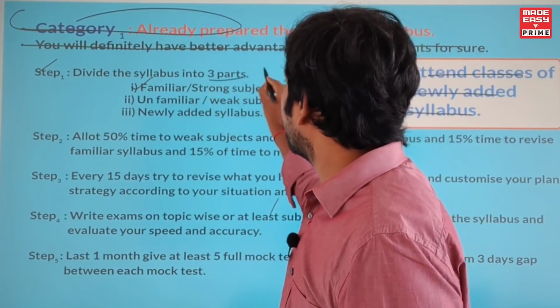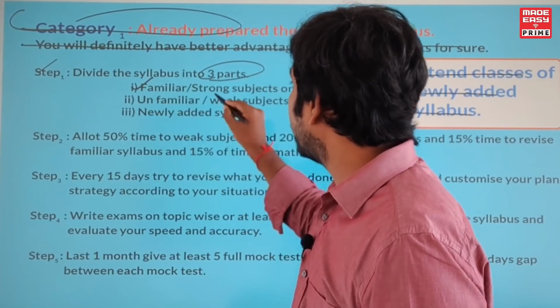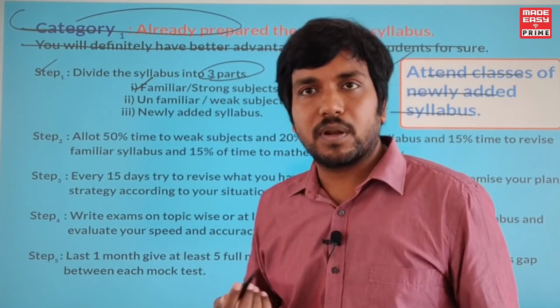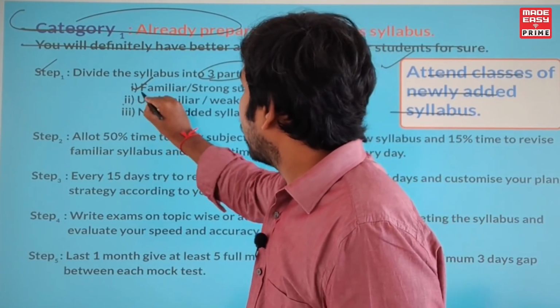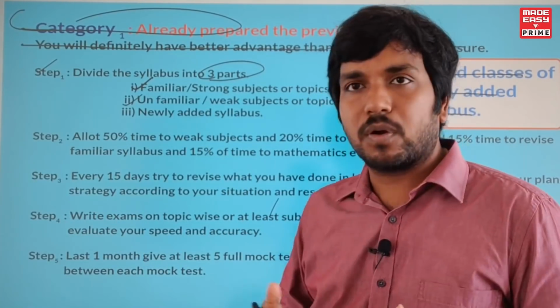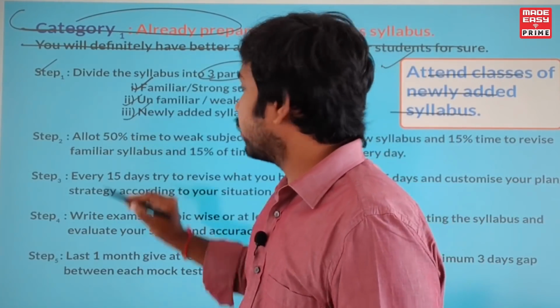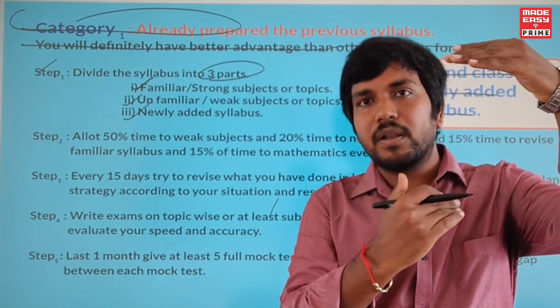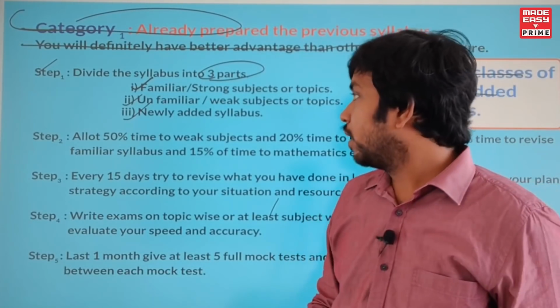So divide the syllabus into 3 parts. The first part should be familiar or strong subjects or topics, then segregate unfamiliar or weak subjects or topics, and the third one is the newly added syllabus. So you make it as 3 different sections, right?